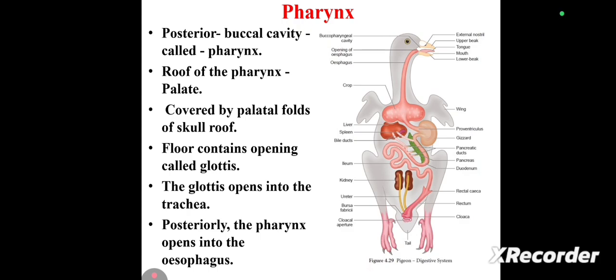It is called the pharynx, and the roof of the pharynx is referred to as the palate, and it is covered by palatal folds of the skull roof, and the floor contains a small opening called the glottis, and this glottis opens into the trachea. Posteriorly the pharynx opens into the esophagus.